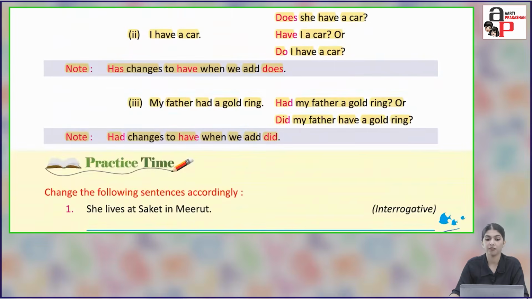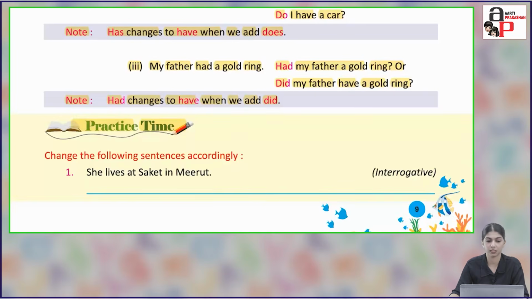My father had a gold ring. Had my father a gold ring, or did my father have a gold ring? Question mark. Note, had changes to have when we add did. So whenever we use just the have form of the verb, we have only a single thing. But whenever we add did, do, does, we change the form had to have. Practice time.